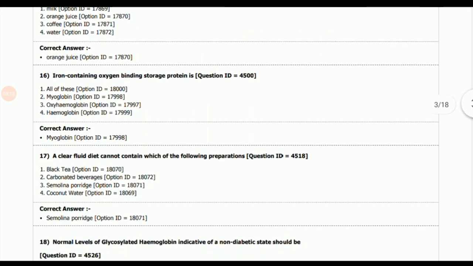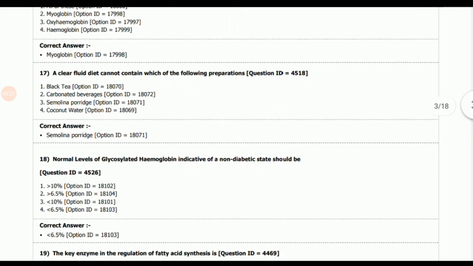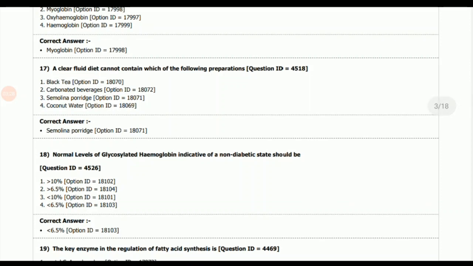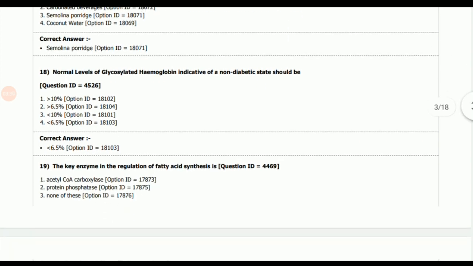Next question, iron containing oxygen binding storage protein is? The answer given here is myoglobin. Next question, a clear fluid diet cannot contain which of the following preparations? The answer is semolina porridge. Next question, normal levels of glycosylated hemoglobin indicative of a non-diabetic state should be? Answer is less than 6.5%. It is the level of the glycosylated hemoglobin.